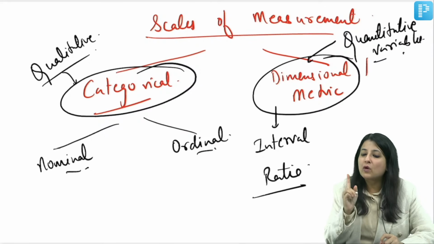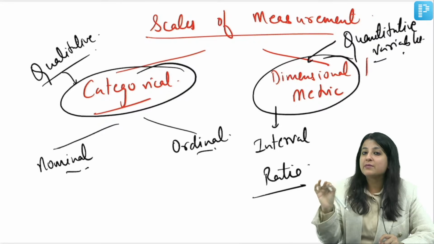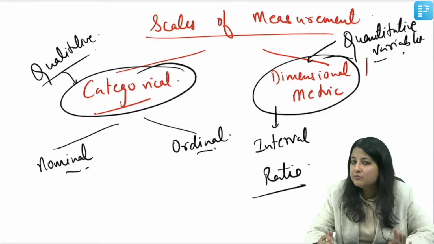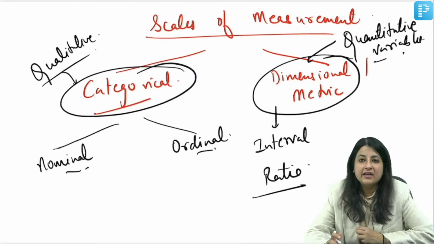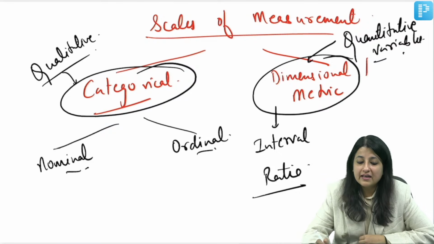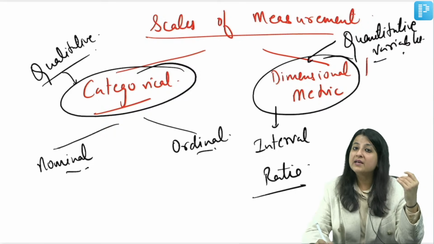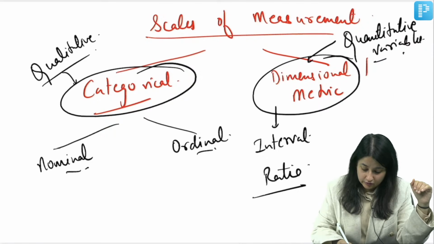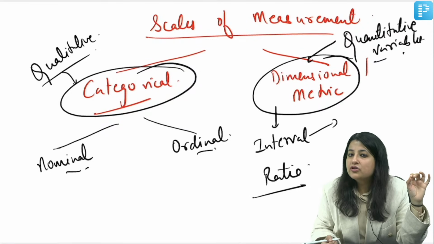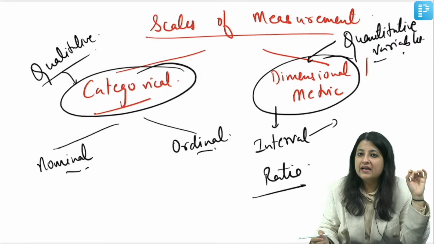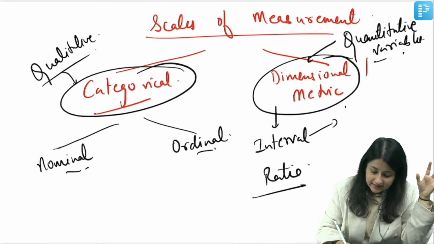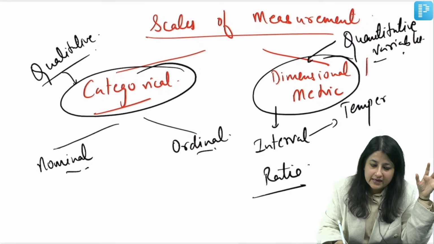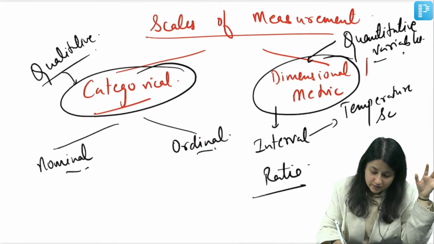Which is that one quantitative variable which can be measured in interval scale? Anybody in the class? Can you write it in the comment section? Name the quantitative variable which you can measure in interval scale, guys. एक quantitative variable बताओ जो आप interval scale में measure कर सकते हो. So the quantitative variable which can be measured in interval scale, everybody. Very good. Mudit has written Kelvin. So basically it is temperature scale. Very good. It is temperature scale.